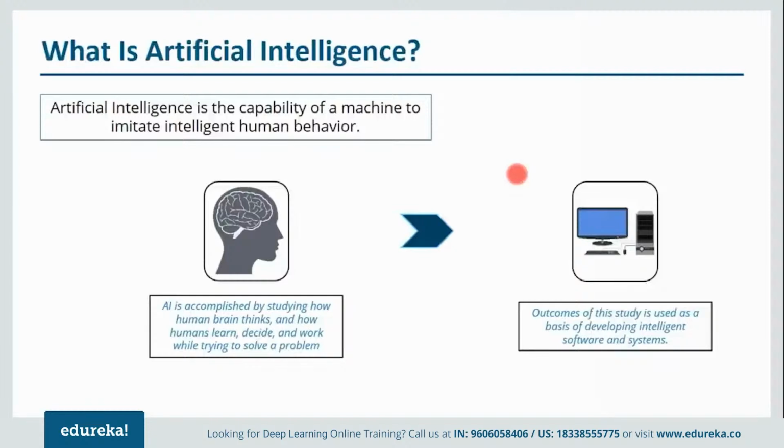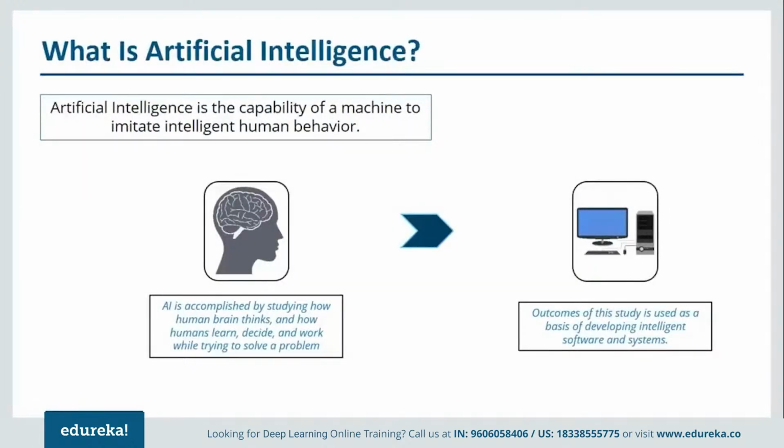So basically, we want systems and software in such a way that they can imitate human behavior. Now, what happens in artificial intelligence? Artificial intelligence is accomplished by studying how the human brain thinks and how the human brain learns, decides and works while trying to solve a problem. And then we use the outcome of this study as the basis of development of intelligent software and systems. So our major goal is to have systems or software that can imitate human behavior: the way they think, the way they decide, the way they solve a problem. In that similar fashion, we want our machines to do that. So this is basically artificial intelligence in a nutshell.